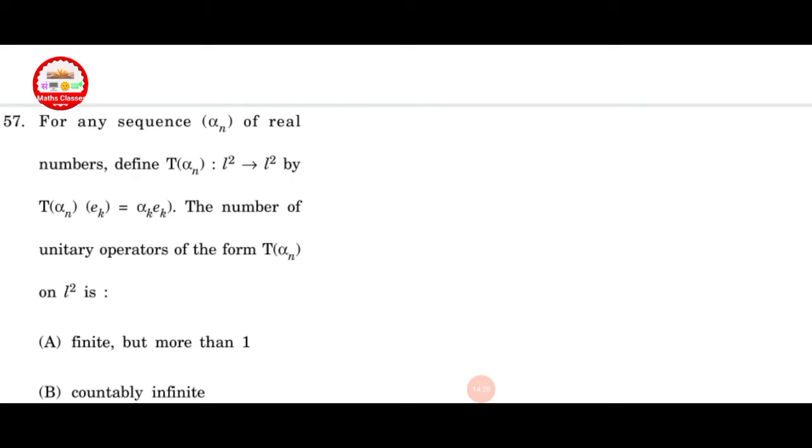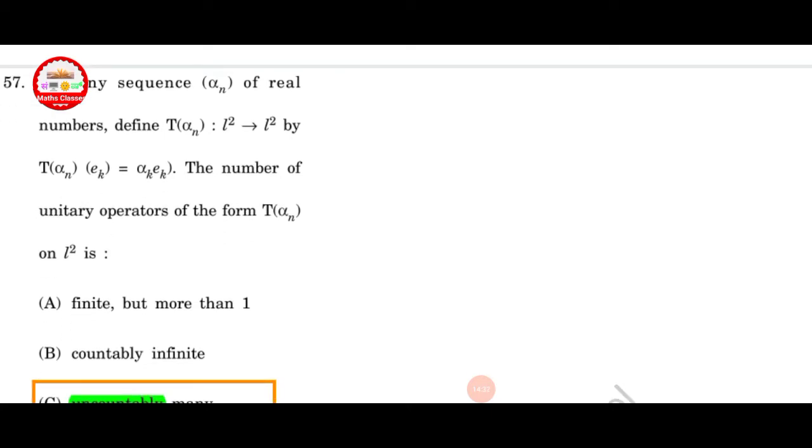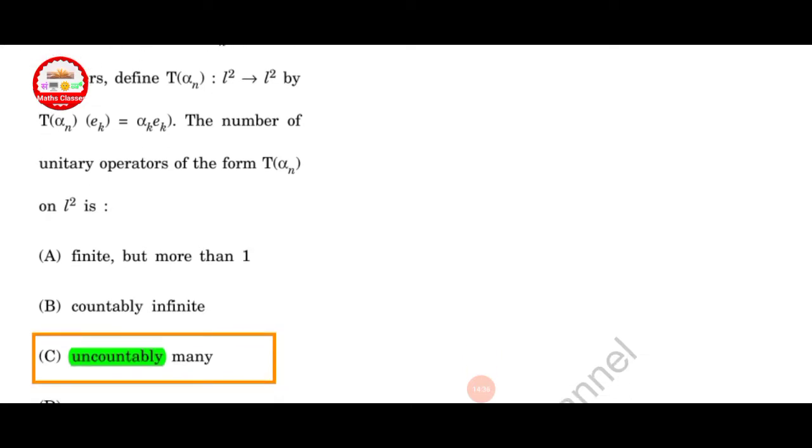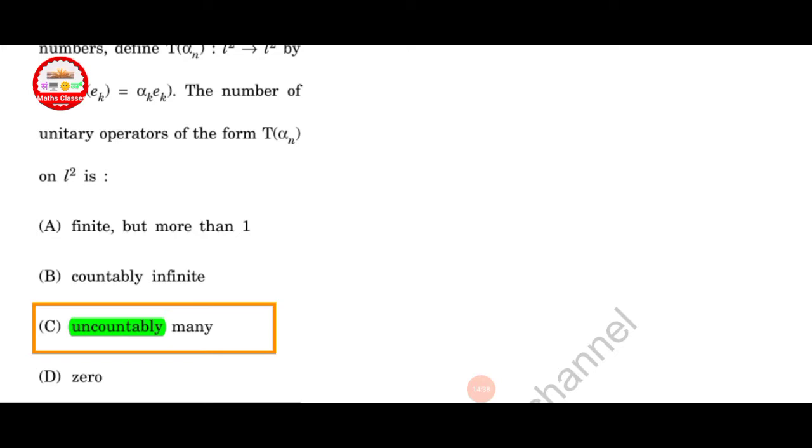Next question. For any sequence alpha n of real numbers, define T of alpha n from L2 to L2 by T of alpha n applied to ek equal to alpha k ek. The number of unitary operators of the form T of alpha n on L2 is uncountably many. This is a try-yourself question.